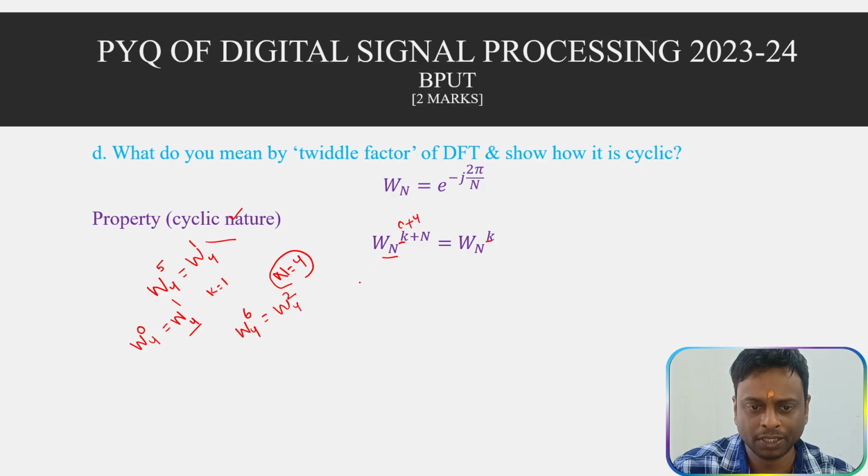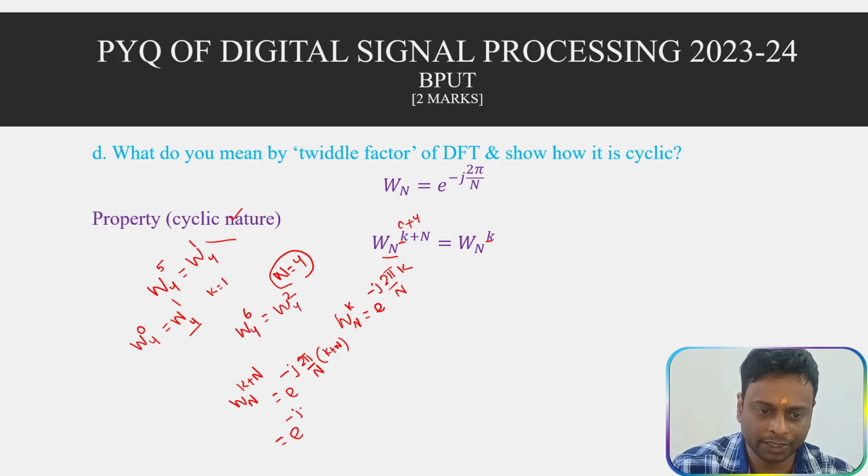We can prove this. W_N to the power k is e to the power of minus j 2 pi by N into k. Similarly, W_N to the power of k plus N is e to the power of minus j 2 pi by N into k plus N. Multiplying this out, it will be e to the power minus j 2 pi by N into k, times e to the power minus j 2 pi by N into N. The N cancels out, so this term equals e to the power of minus j 2 pi, which equals 1.